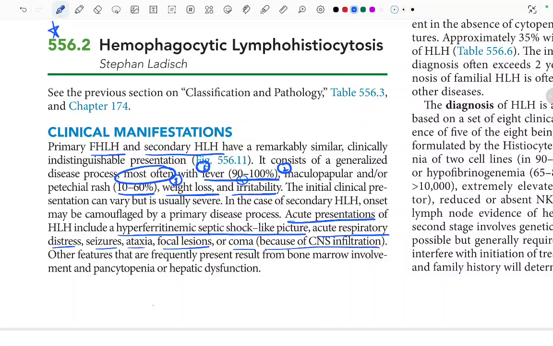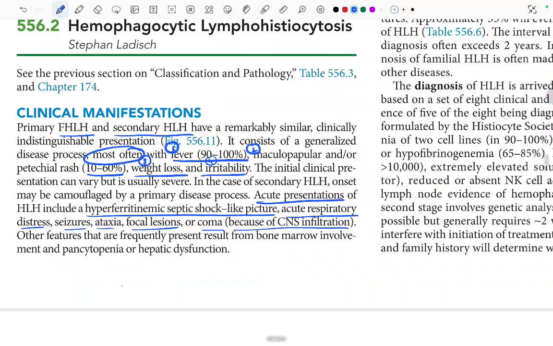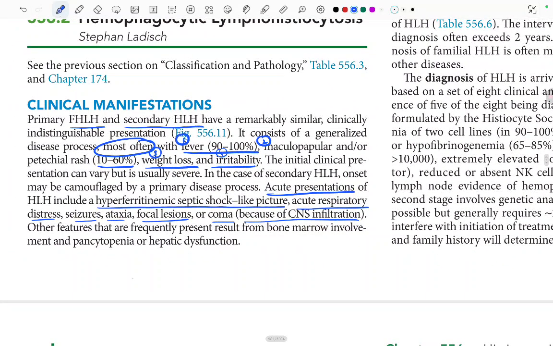Other features that are frequently present result from bone marrow involvement and pancytopenia or hepatic dysfunction.